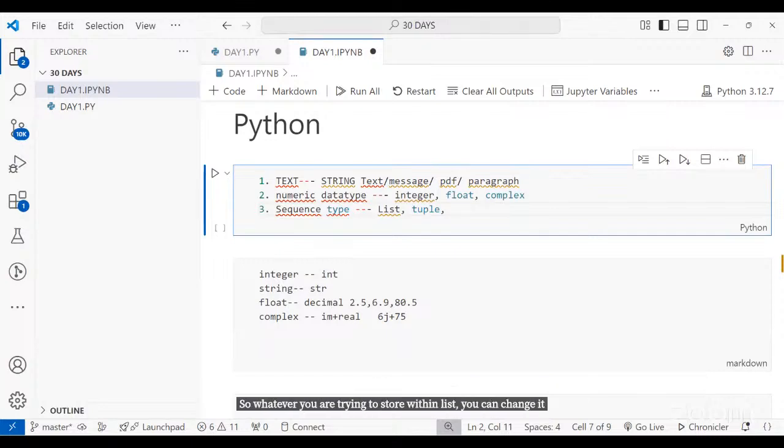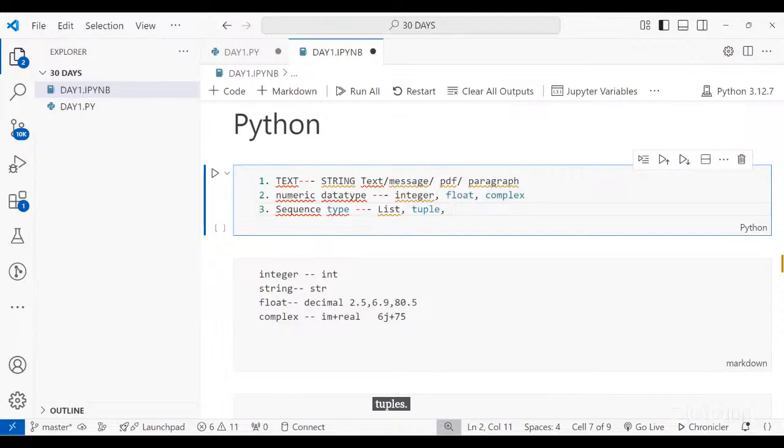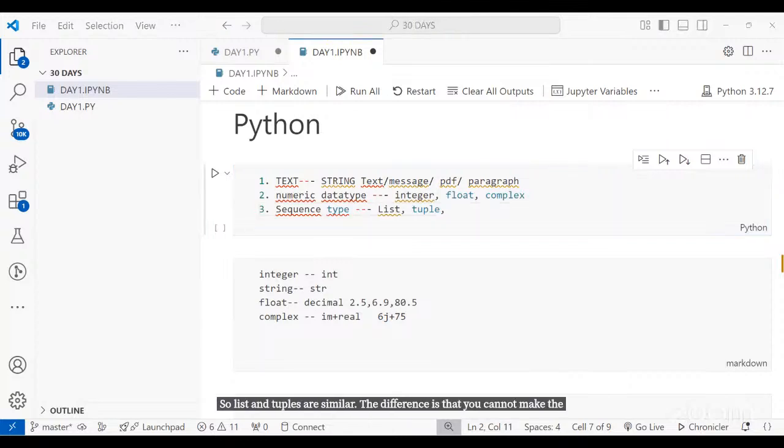But if you have stored those values in a tuple, then you cannot make changes in it. So list and tuples are similar. The difference is that you cannot make changes in a tuple, and in a list you can.